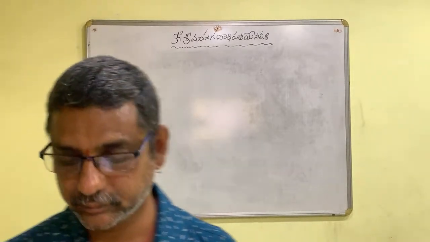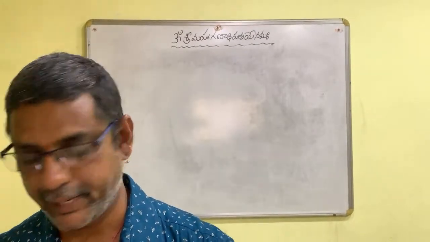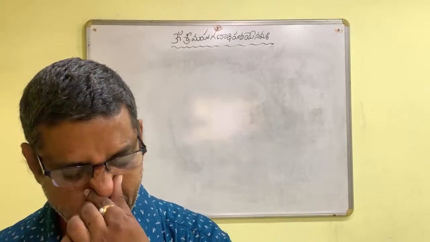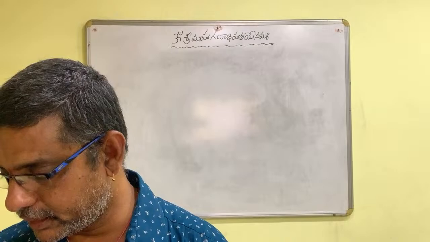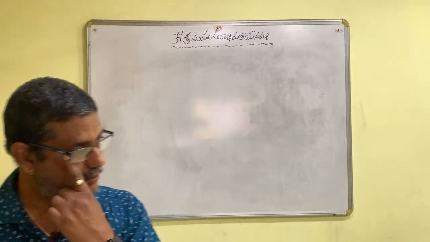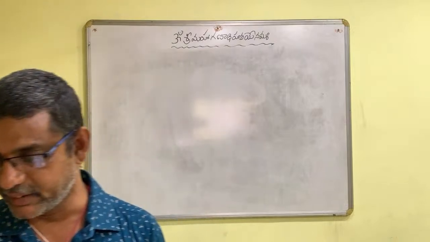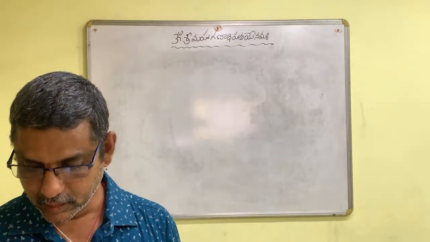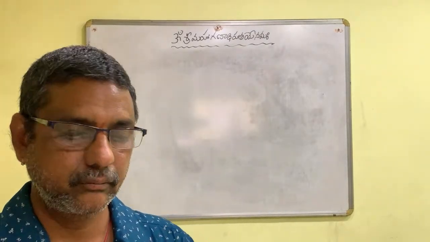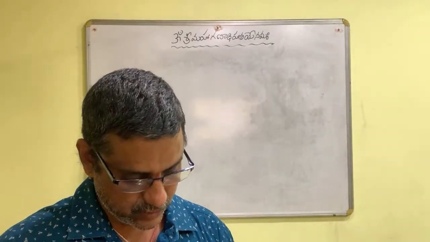This is the question. The mean weight of 9 students is 25. If one more student is joined in the group, the mean is unaltered, means there is no change in the mean value. Unaltered means even though one student is increased, there is no change in the mean value. Then the weight of the 10th student is. Okay? So let us start today's class with this problem.